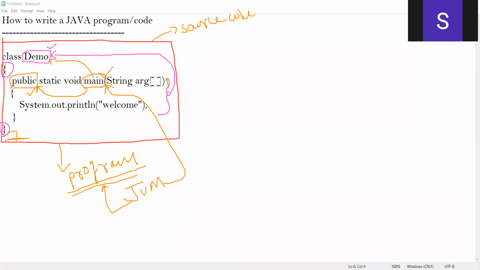So in order to call this main method, it is mandated that you make it public. If you don't make it public, then this main method will be visible only within the class called Demo. So that's why you need to make this main method public. Once you make it public, this JVM, which is running outside of your source code, can invoke this main method.